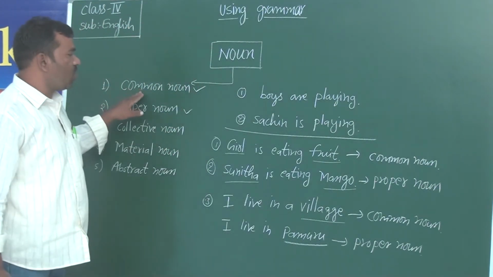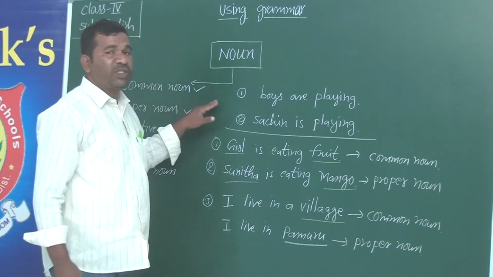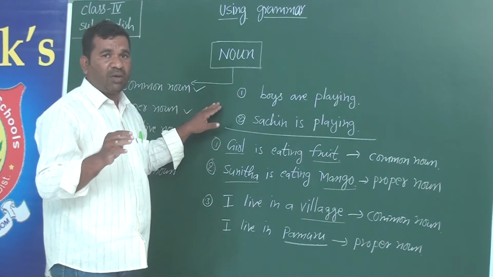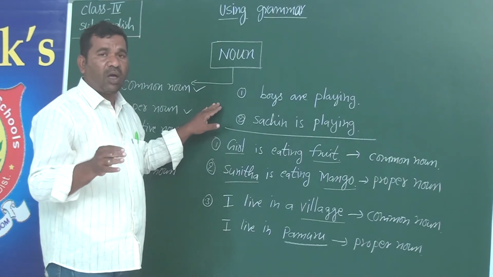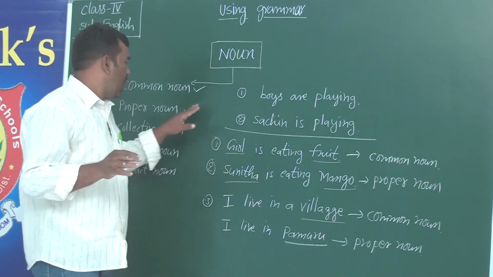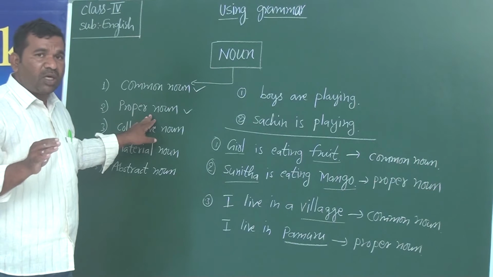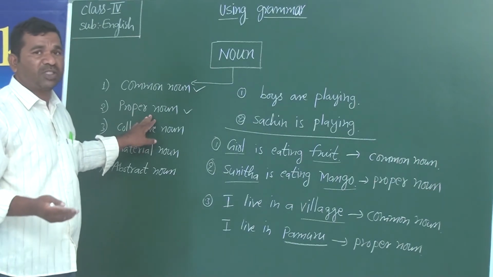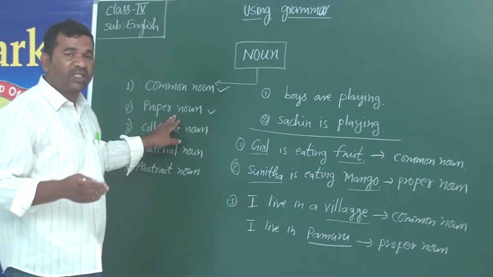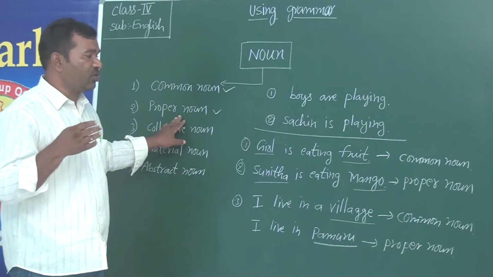What is a common noun? A common noun is a name that is given to the same class of person, animal, things or places. And a proper noun is a specific name given to a person, animals, places or any other thing.